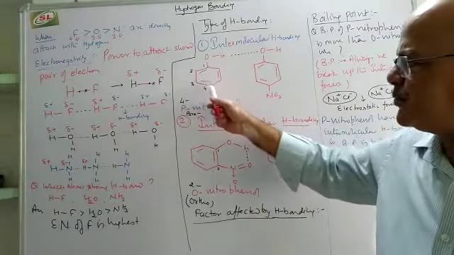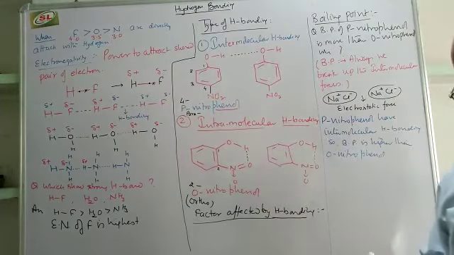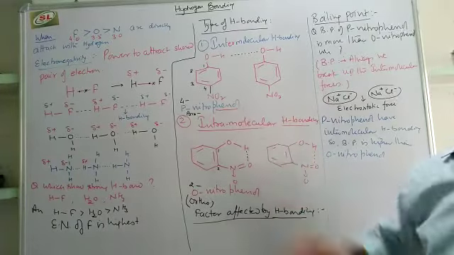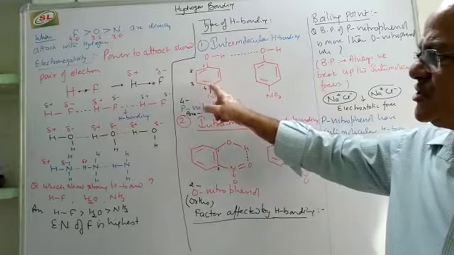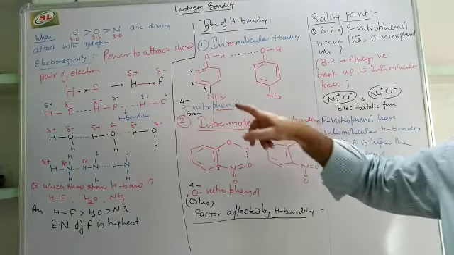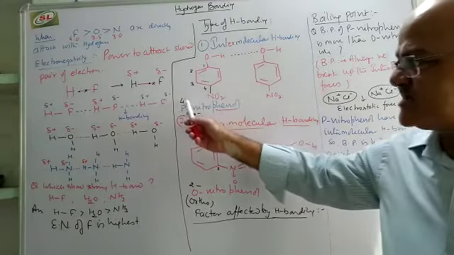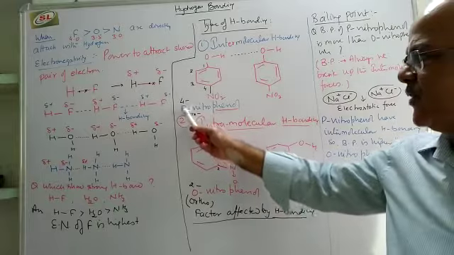And when a nitro group is present at the fourth position, the complete name becomes para-nitrophenol. If you see the position of nitro, nitro is at the fourth position. You can say 4-nitrophenol also or para-nitrophenol.